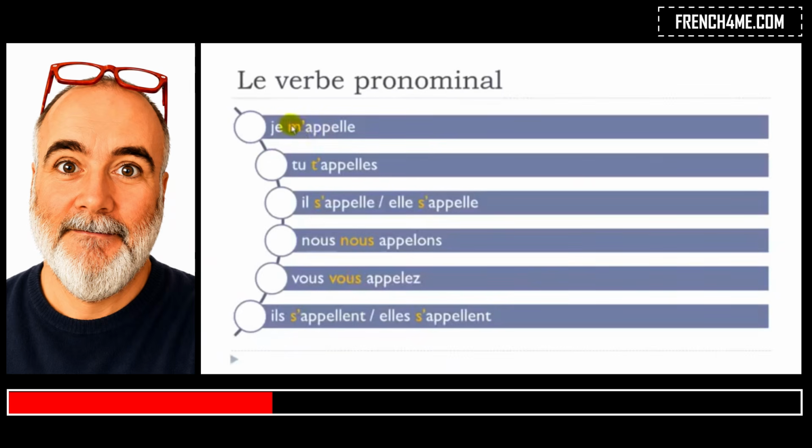Sorry. So if you look carefully here as well, you will have to add this m, t, s, okay, and then nous, vous, s, okay. So remember, it's just because the verb is starting with a vowel. It would be the same if the verb would start with the letter h plus a vowel, because we don't pronounce h, so that's the reason why.